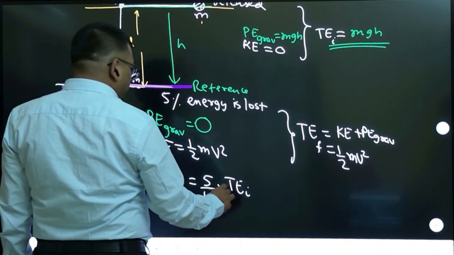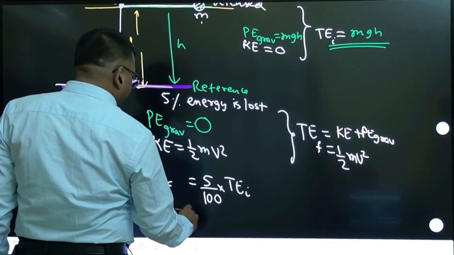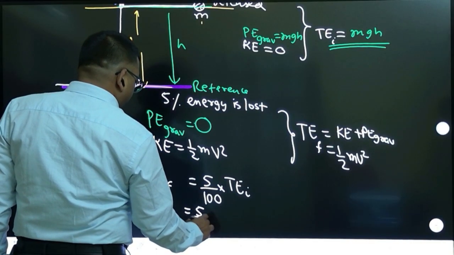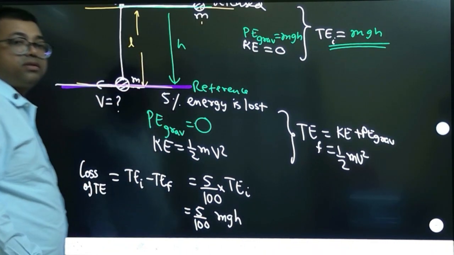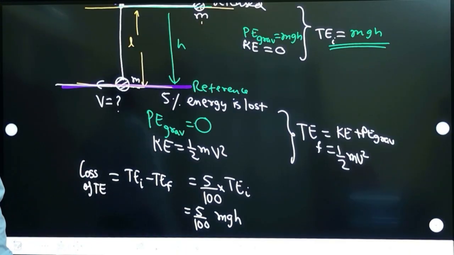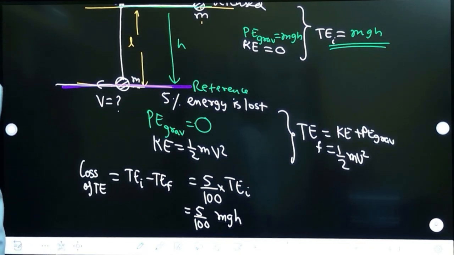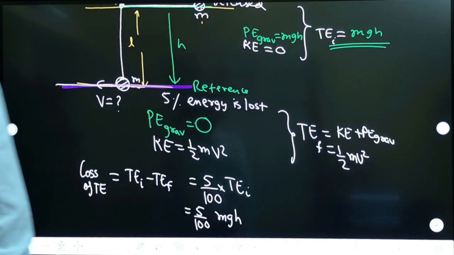Total initial energy is mgh, so the loss is 5% of mgh. Anyone any doubt in this?